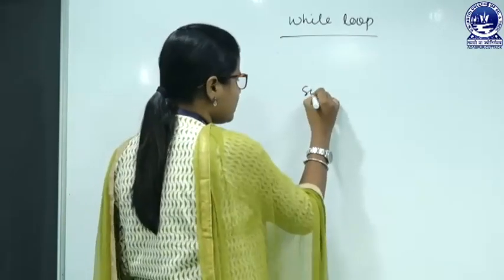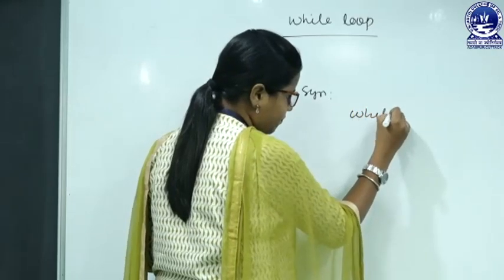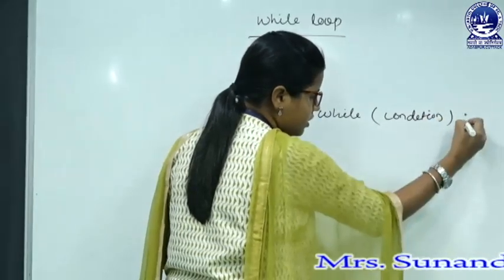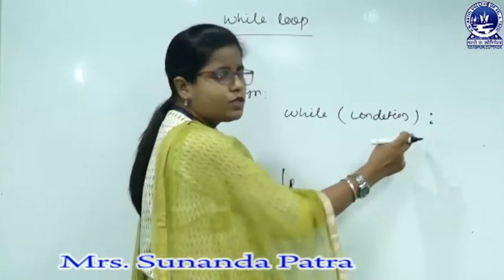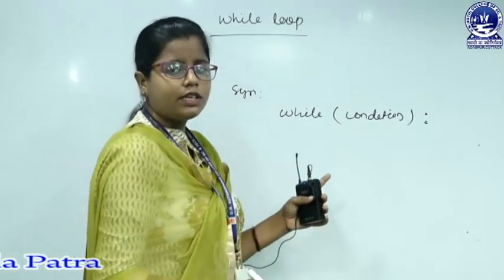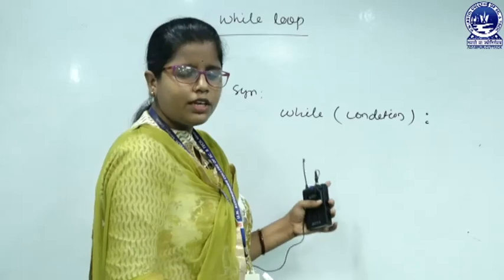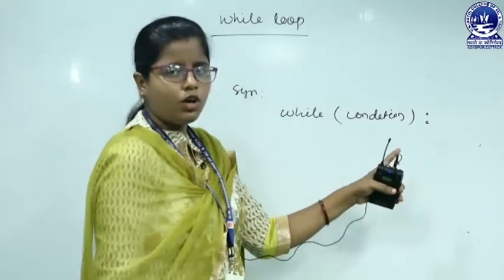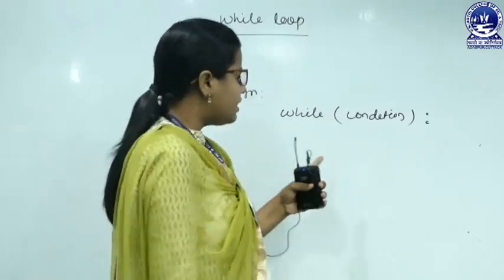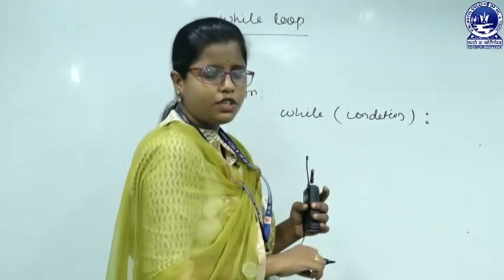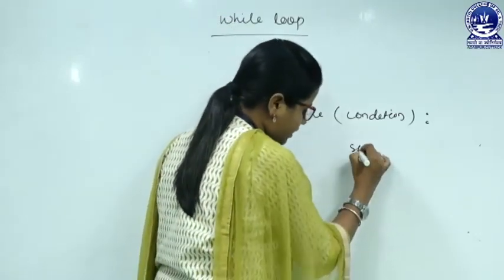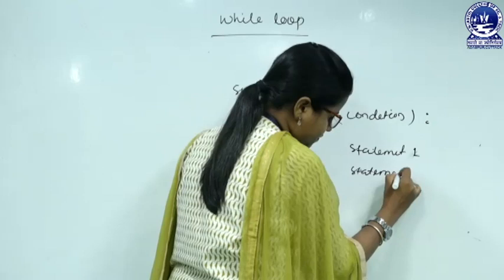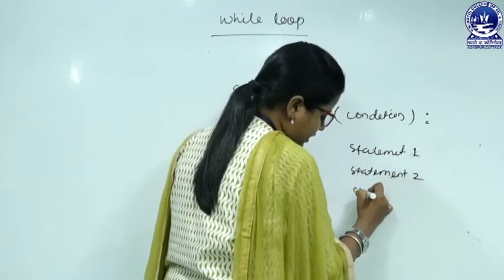So, the syntax is while condition or test expression, then we have to follow it with a colon. The colon is for what? Because we are not using curly braces for the body of the loop. Here we are using the indentation method. So, for that we have to mention the colon. By mentioning the colon here, this tells that this is the header and there must be some indentation. So, suppose here I am writing statement 1, statement 2 and statement 3.